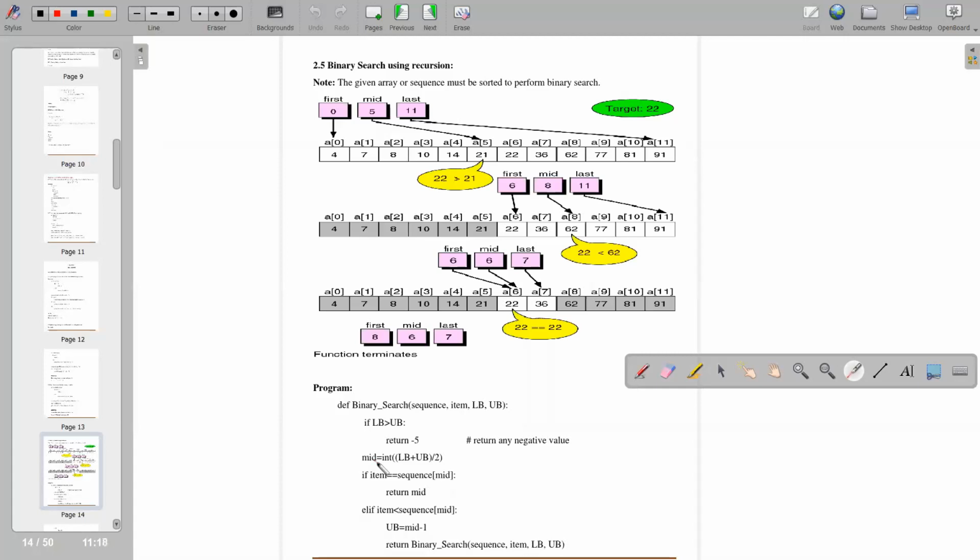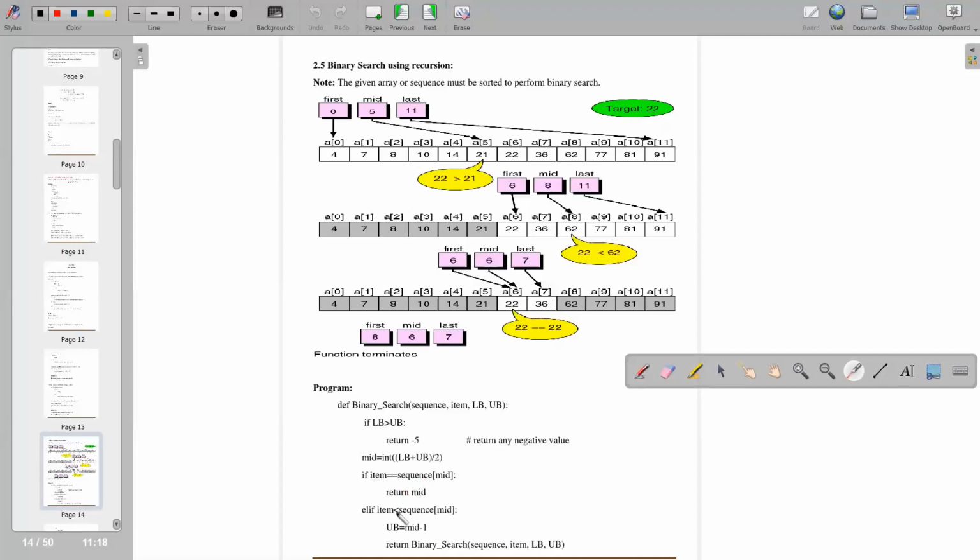Here, what are your lower bound and upper bound? Find the lower bound and upper bound, then divide. Lower bound is 0 and upper bound is 11. So 11 plus 0 is 11, divided by 2. If item is equal to sequence of mid, return mid. If we find our number in the first attempt, then we will return mid.